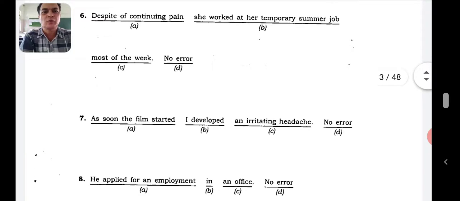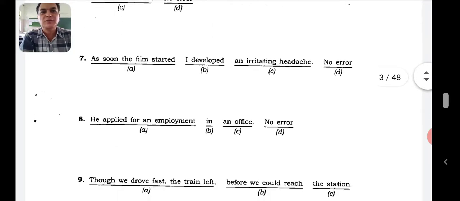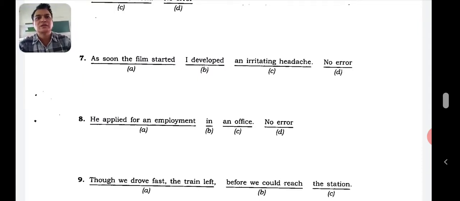Let's go to the next one. I think you are very much familiar with that. As soon the film started, I developed an irritating headache. Whenever as soon comes, it should be a complete phrase. The complete phrase will be as soon as.